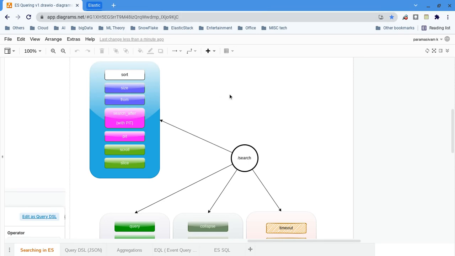Okay, in this video we will see what search facilities, especially pagination features, are available. Anyone who wants to start working with Elasticsearch should be familiar with the different features in querying, right? There are many querying features.